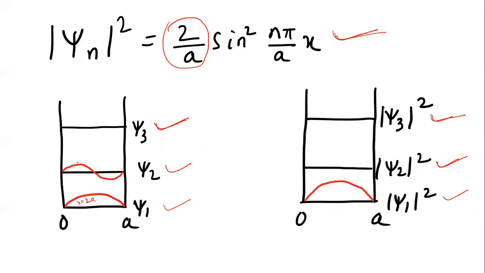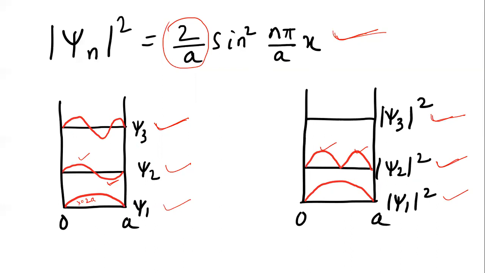Psi 2, you can see, you have positive and negative, you can see the extremes, right? But if I take psi 2 mod square, positive squared gives you this, negative squared gives you the same thing, right? This way, this gives you a real quantity. There is no negative value, like here you can see, right?